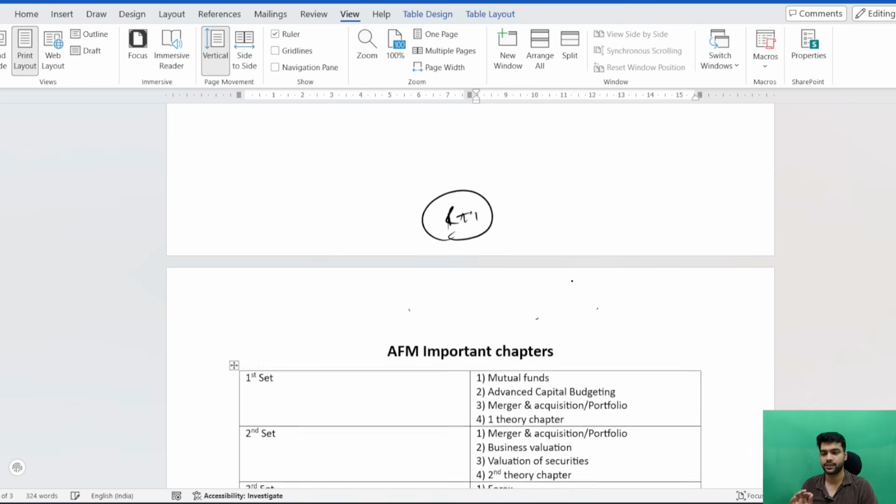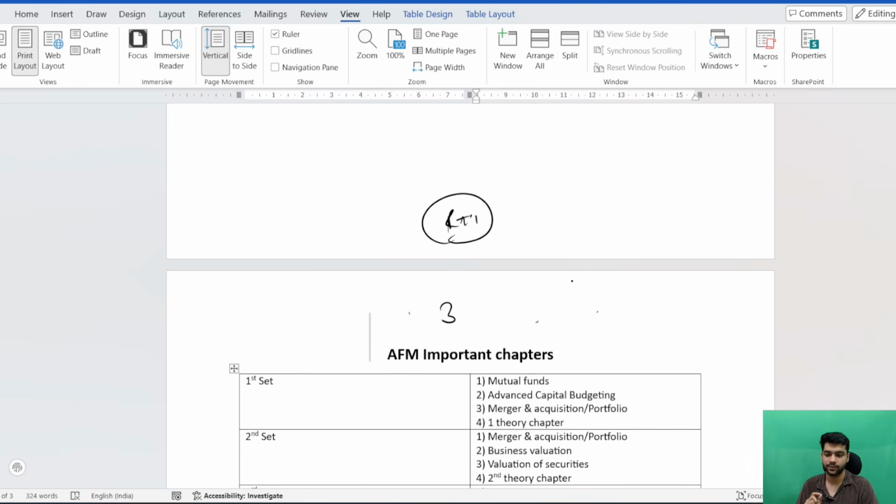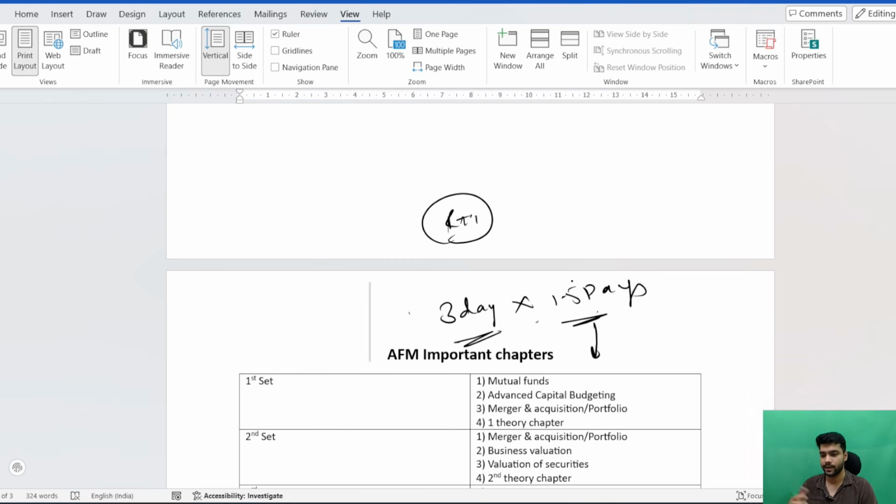And that is why in last revision, if you are not able to complete the entire revision in 3 days, you will not be able to complete the entire revision in 1.5 days. Mark my words, you will not be able to do this. That is a guarantee. If you want me to write it, I will write it. But this is a guarantee. So you have to complete your entire last revision in 3 days only. Then only you will be able to do it in 1.5 days, and do it in this manner so that it gets very smooth and you are not pressured by doing the big chapters at the last and easy chapters at the first. That is what most students do, and that is the reason they don't find AFM interesting.